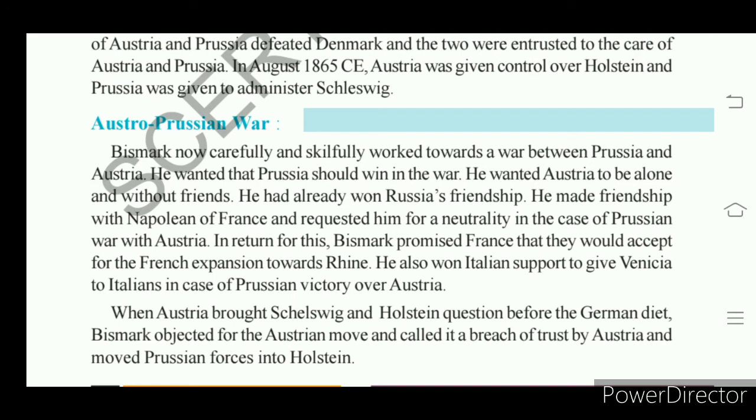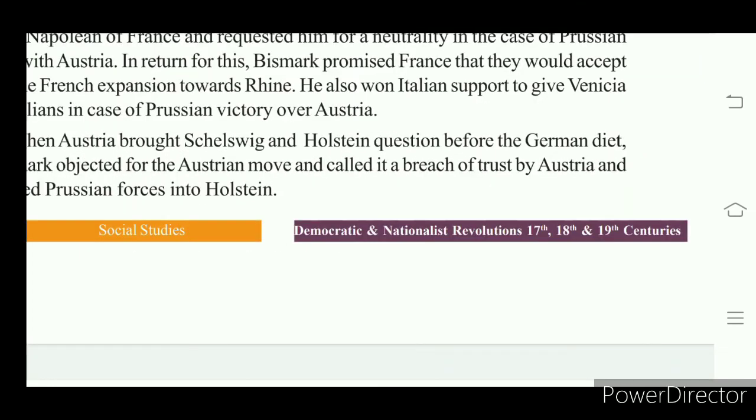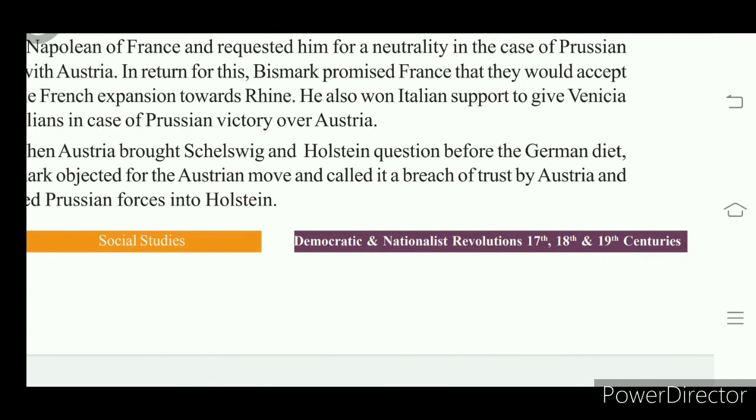That is violating the trust by Austria, and he waged war on Austria with the Prussian forces into Holstein. Austria had kept the question of Holstein in front of the German Diet, into which Bismarck entered. So Bismarck considered it a breach of trust by Austria, and waged war on Austria to defeat it and get Holstein. That was the war we called the Austro-Prussian War.